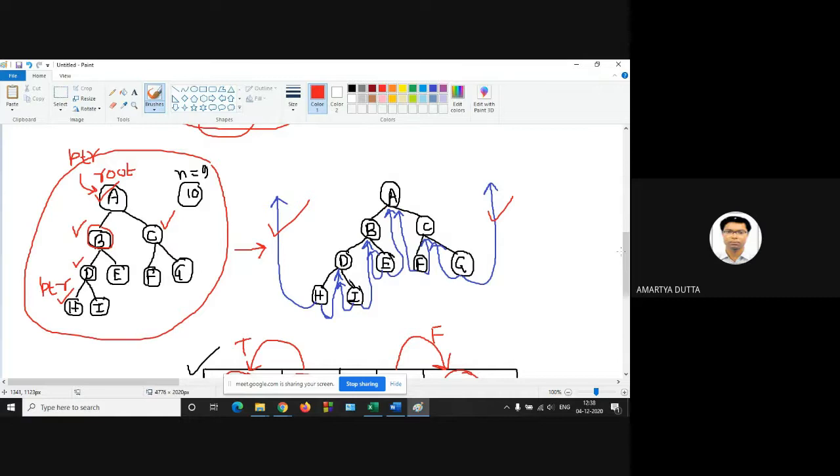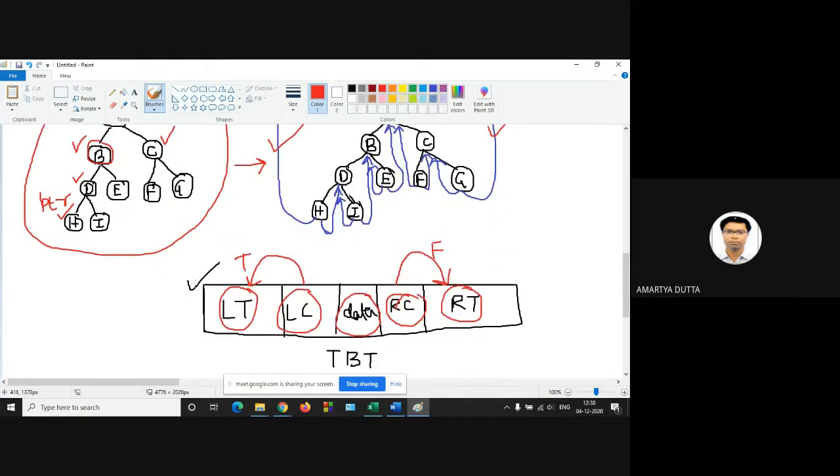Yes, the threaded binary tree is used for utilization of your memory space. A total of n plus 1 null links are wasted, so you have to use the n plus 1 null links. That's why we convert our binary tree into a threaded binary tree. So the threaded binary tree form looks like this: left thread, left child, data, right child, right thread.